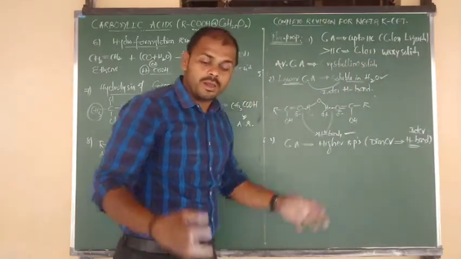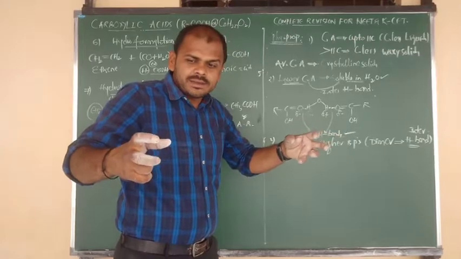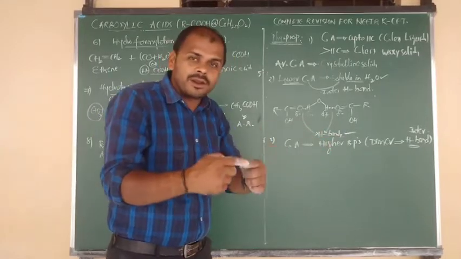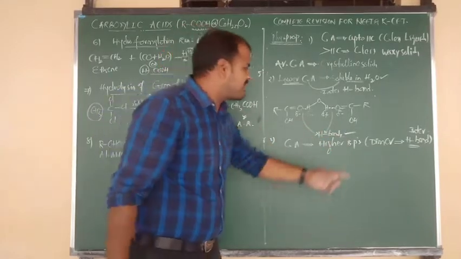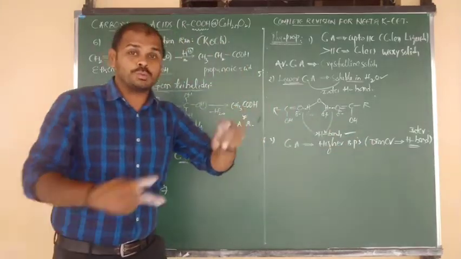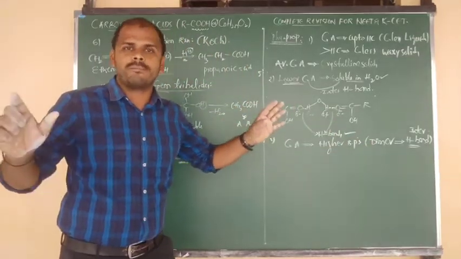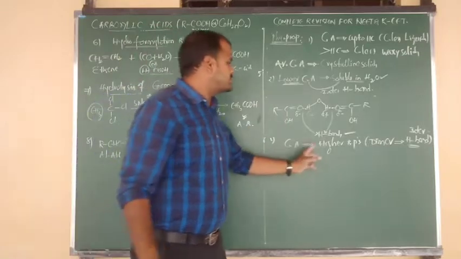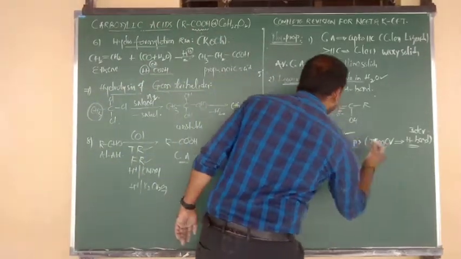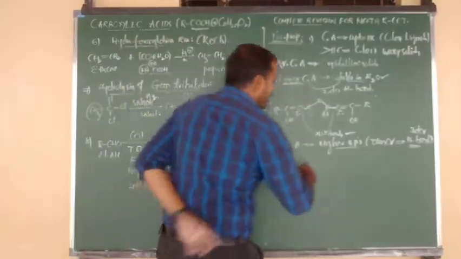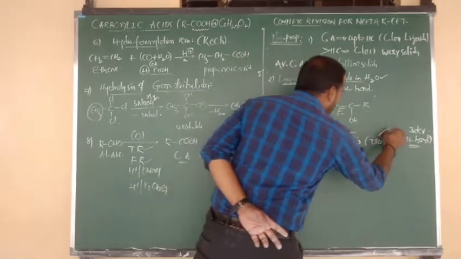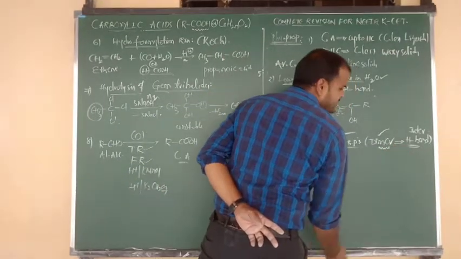Intermolecular hydrogen bonding means two carboxylic acids bond through intermolecular hydrogen bonds in the form of a cyclic system. That is nothing but the dimer form. To break that dimer you require more temperature. That's why we say that carboxylic acids have higher boiling points. Okay, I am showing you the structure of how carboxylic acids exist as dimers.